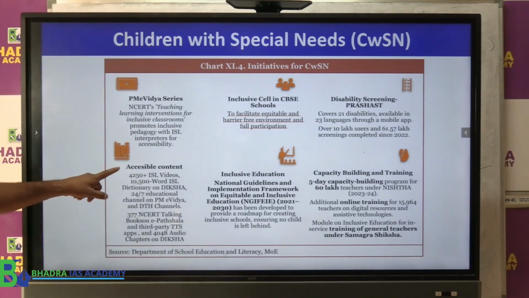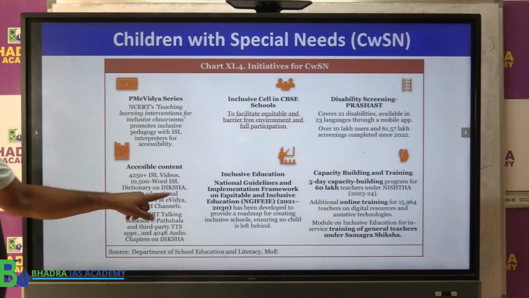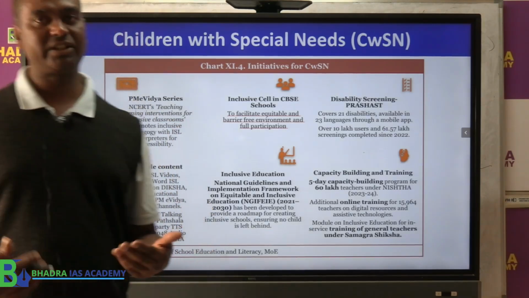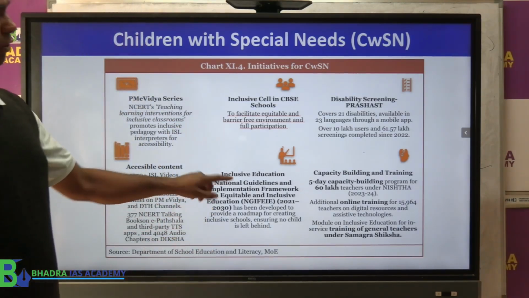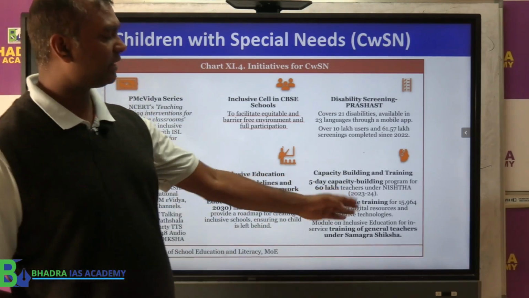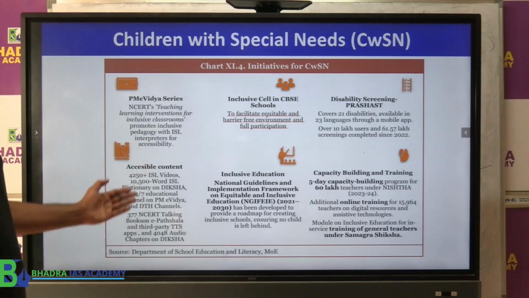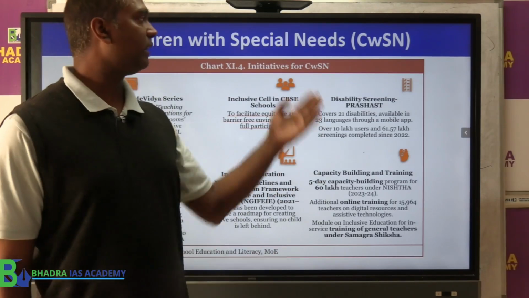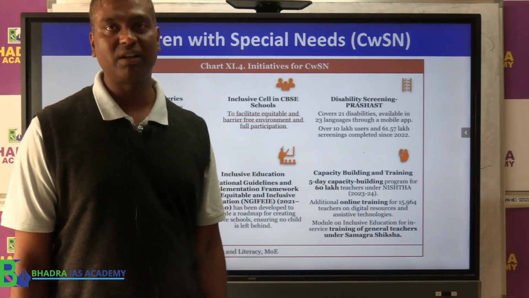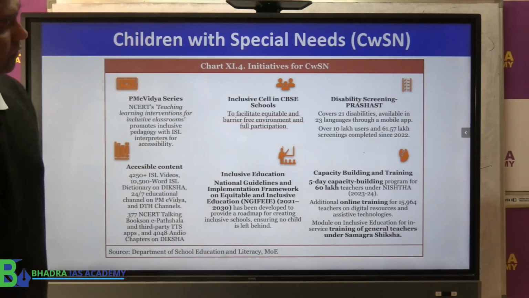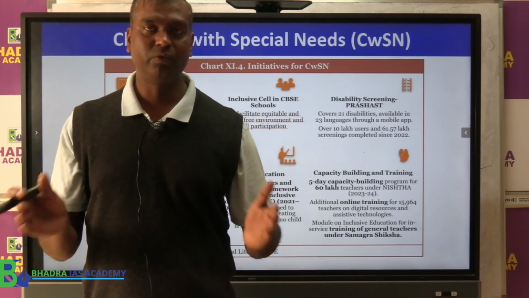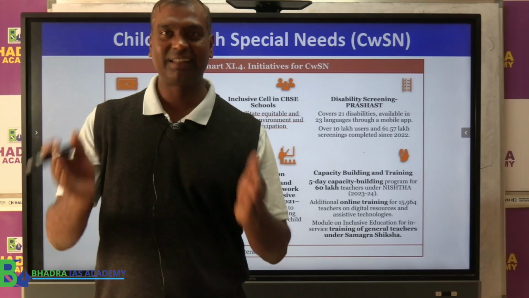Then we have accessible content, available on Diksha, a digital facility where you can get resources for teaching, learning, etc. Then inclusive education and capacity building and training. Now these are all the various initiatives taken by the government to deal with children with special needs.